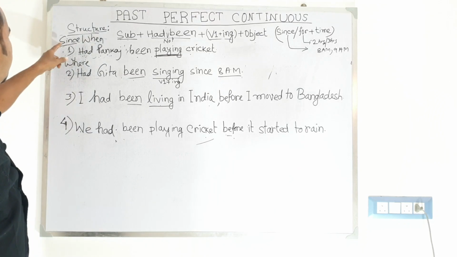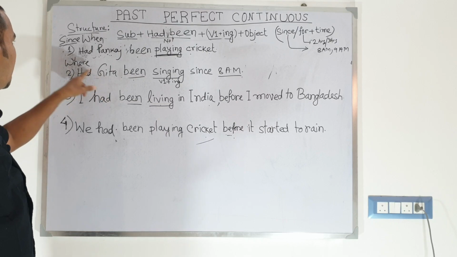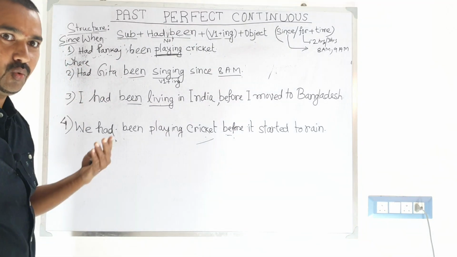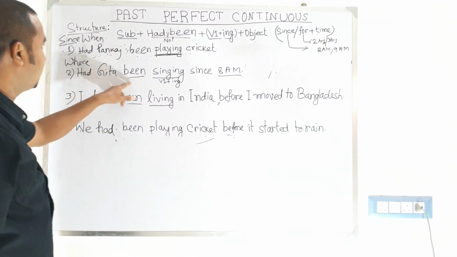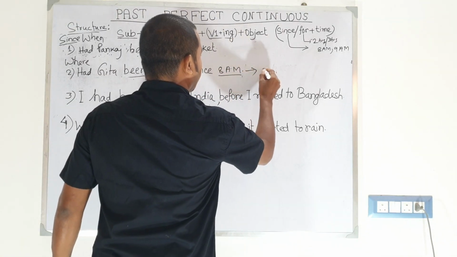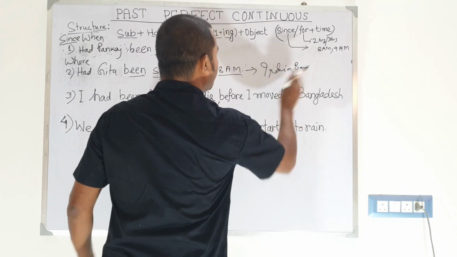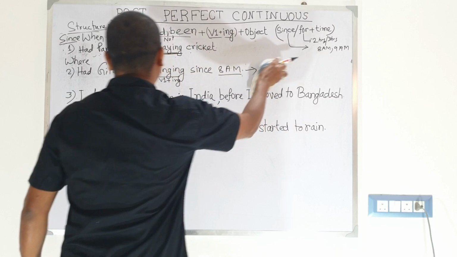And now we are using a different WH question. That is where. Where had Geeta been singing since 8 a.m.? It may be your answer: singing in India, in Bangladesh, or in so many places. You have to mention the place where she had been singing.